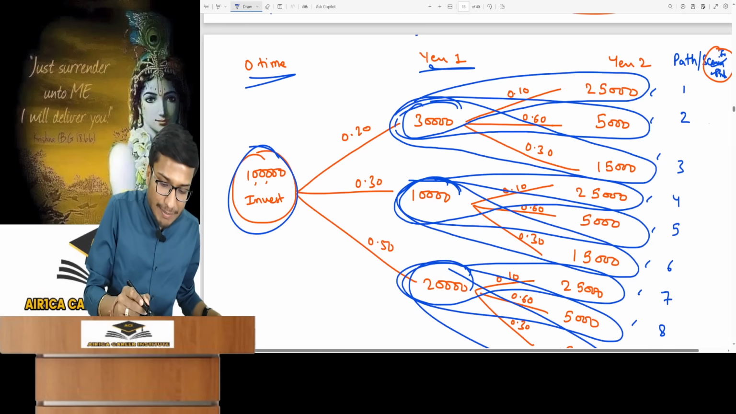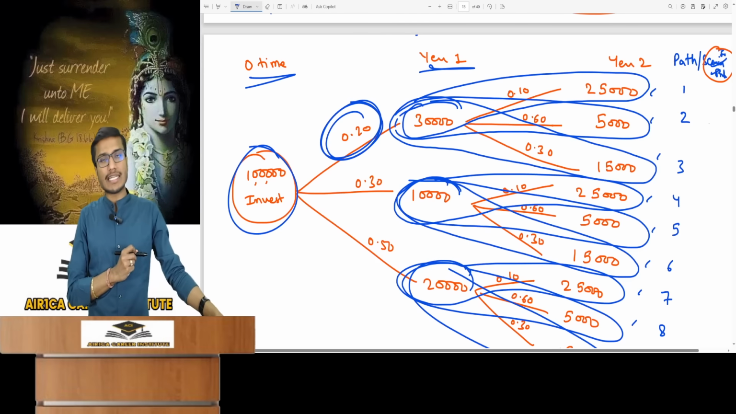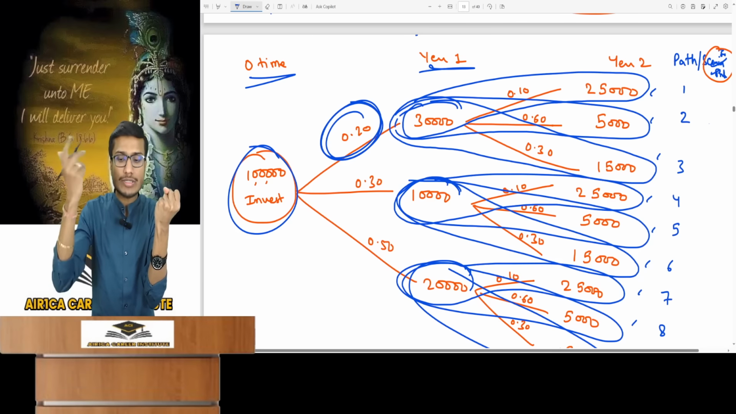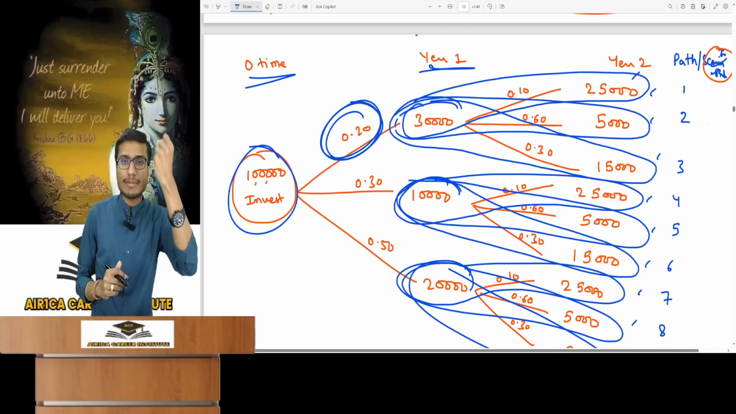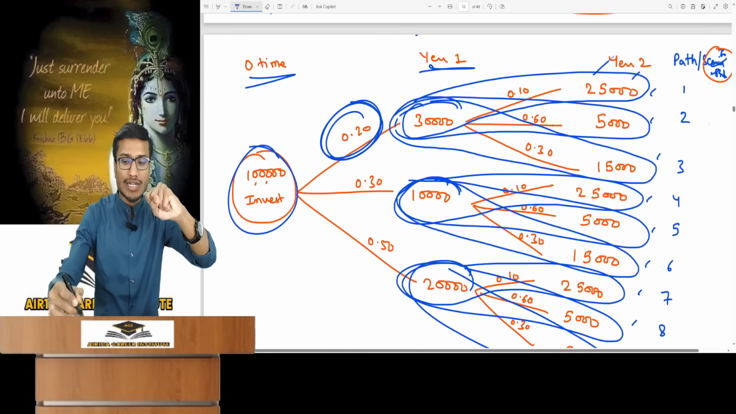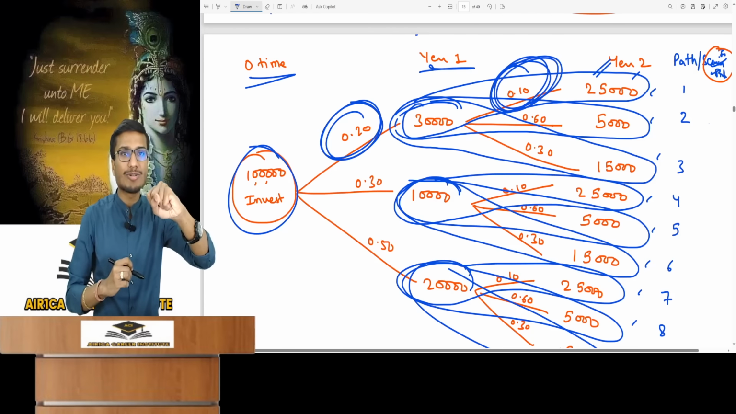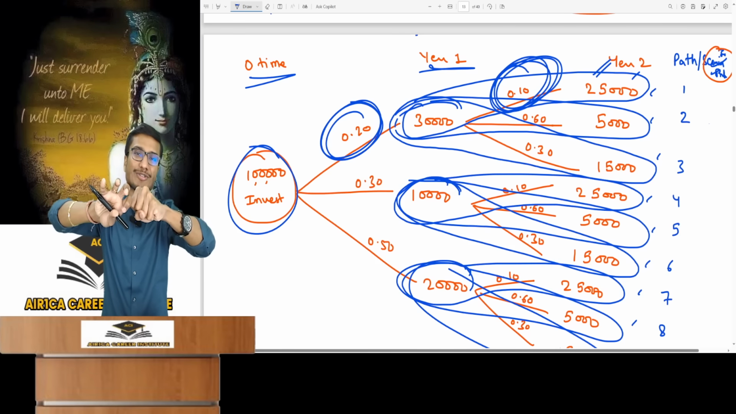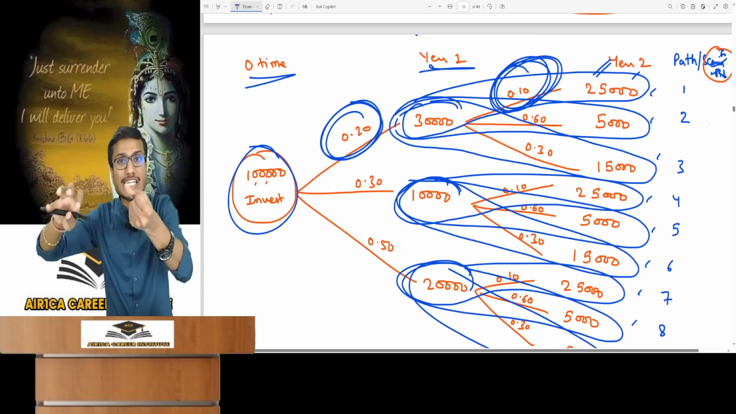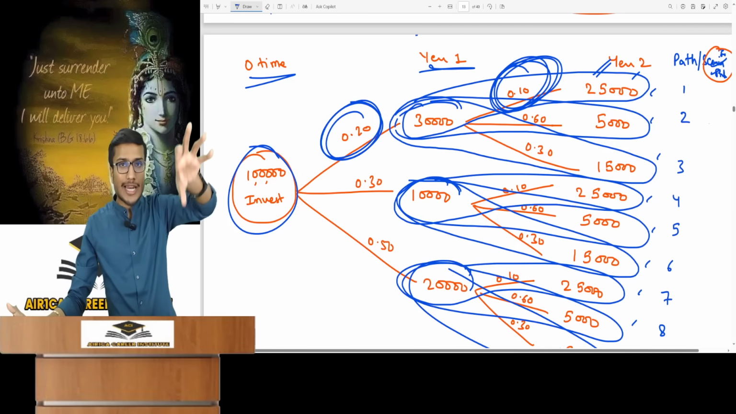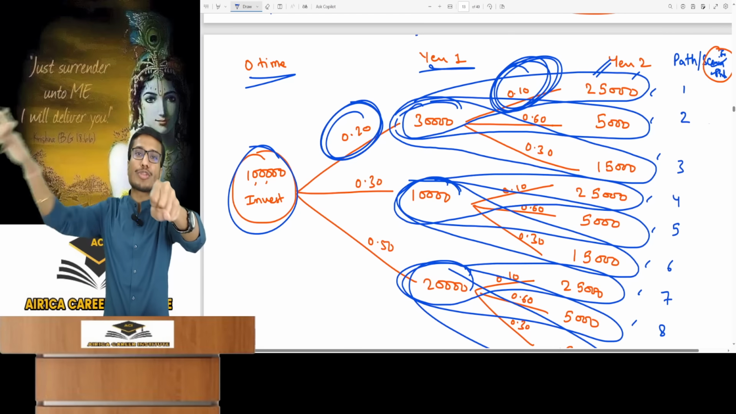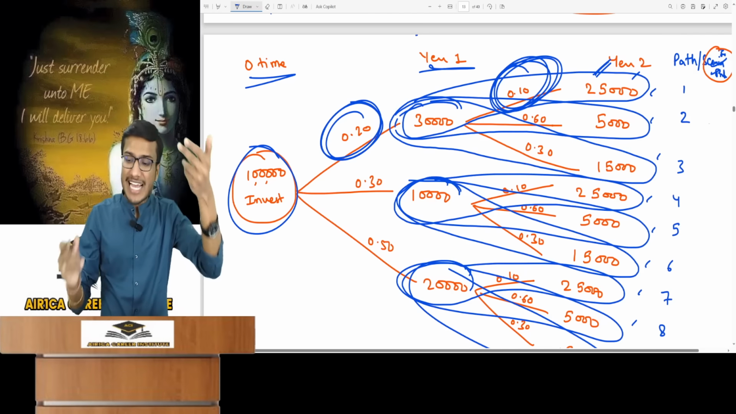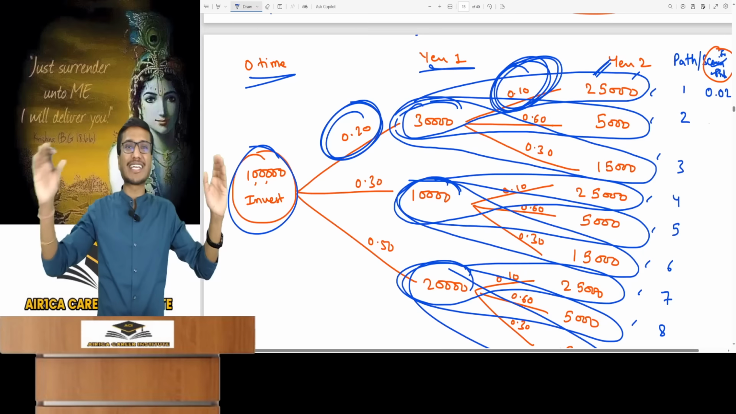Look. What is the probability of getting 30,000 in first year? 20%, 0.20. So it's a 20% chance. First path says 30,000 in year 1 and 25,000 in year 2. First year has a 20% chance of getting 30,000. The chance of getting 25,000 in second year is 10%, 0.10. So first there is a 20% chance of getting 30,000. Then there's a 10% chance of getting 25,000. Meaning 10% of 20. It's simple. 0.20 into 0.10. This is 0.02. This is joint probability or probability of entire path.